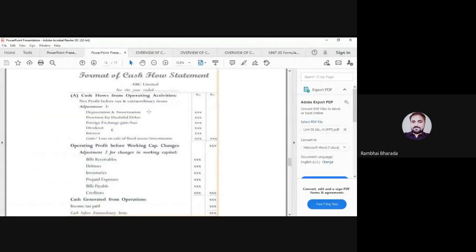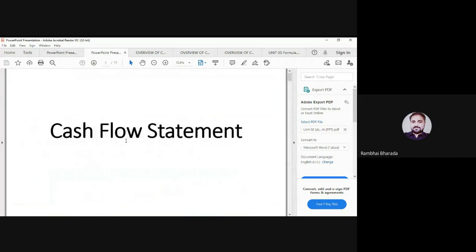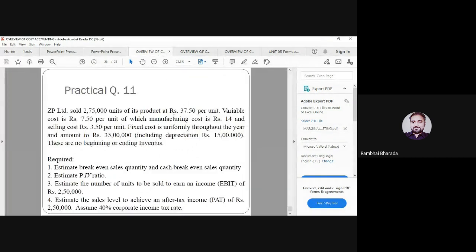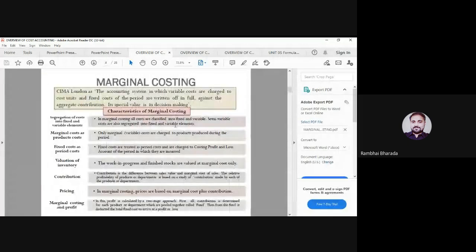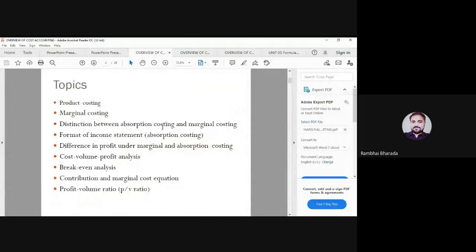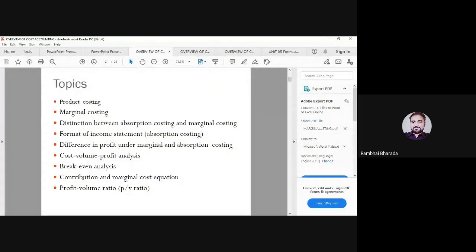Second unit, we have fund flow and cash flow statements. So in both the statements, please remember the terms related to cash flow and fund flow statement. Please remember the format, and please remember the rules and examples of transactions, that is, which transactions will be recorded under which activity, under which statement. And from the third unit, please remember all the terms related to marginal costing, and please be focused on various formulas of marginal costing.